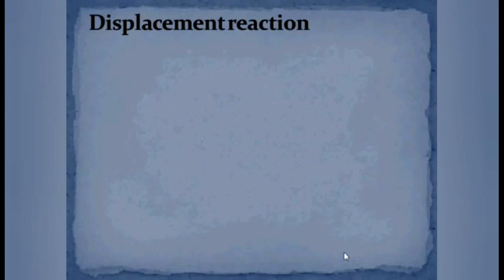The next type of reaction is displacement reaction. What do you think? Whether the meaning of displace and replace is the same or different? What is meant by displacement? Displacement means moving or dislocating something.